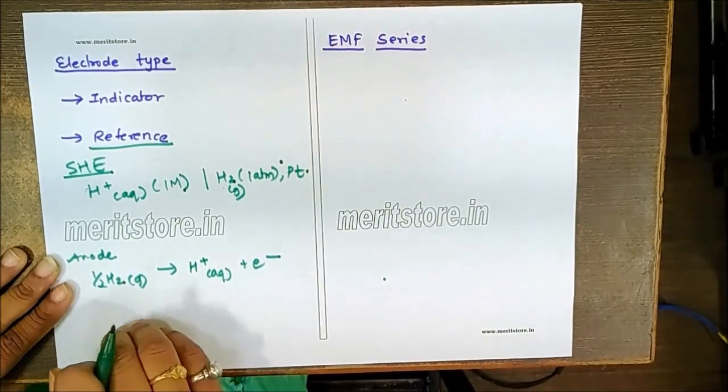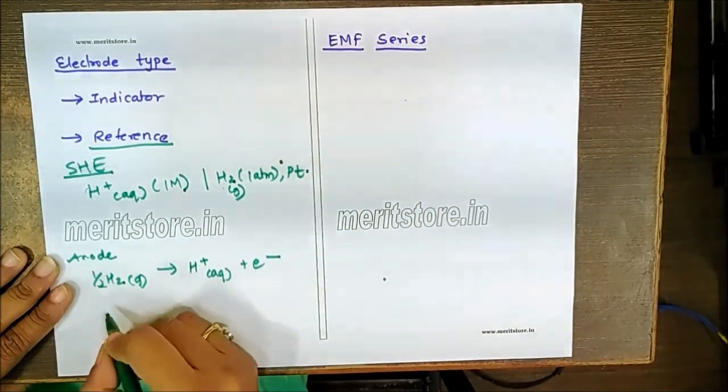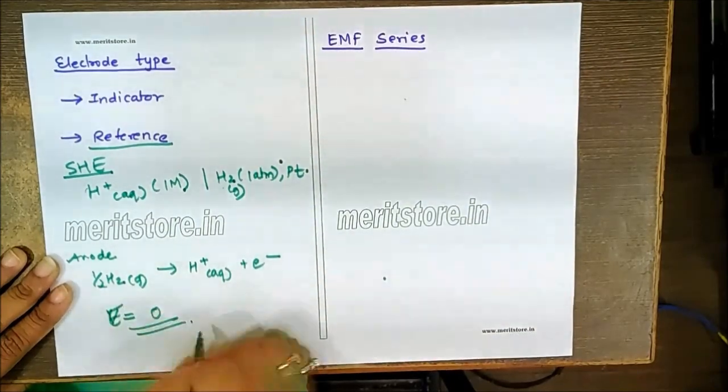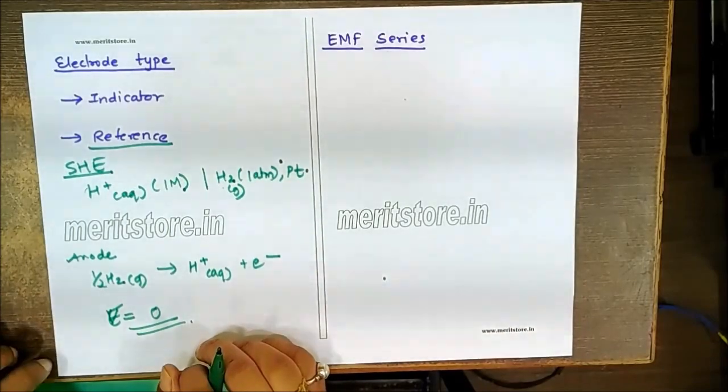The opposite reaction occurs if you connect this as a cathode. The potential of this is generally taken as 0. The standard EMF of this reaction is taken as 0.